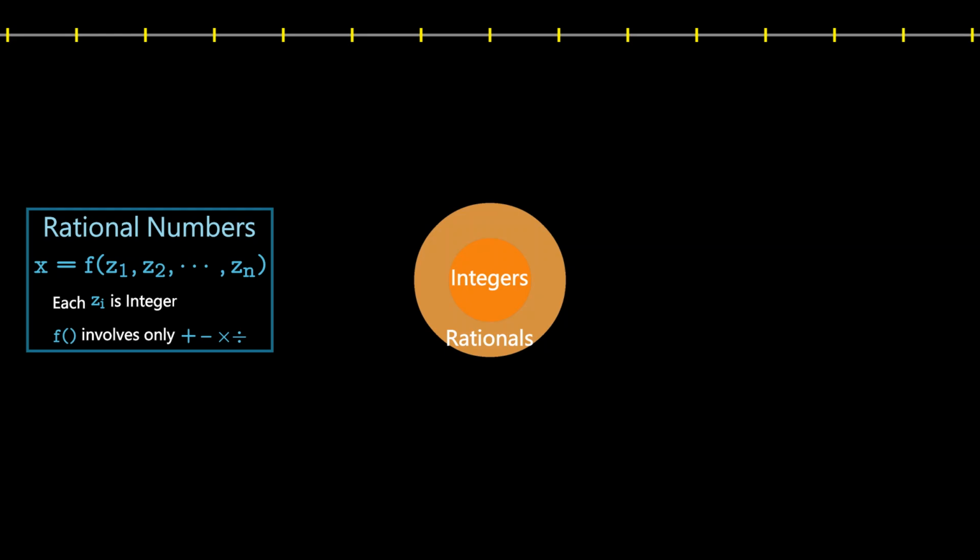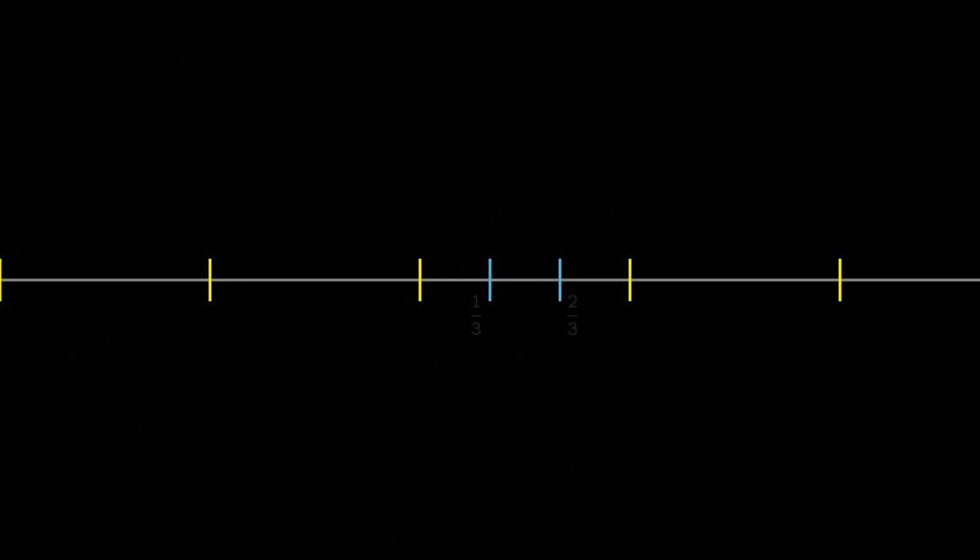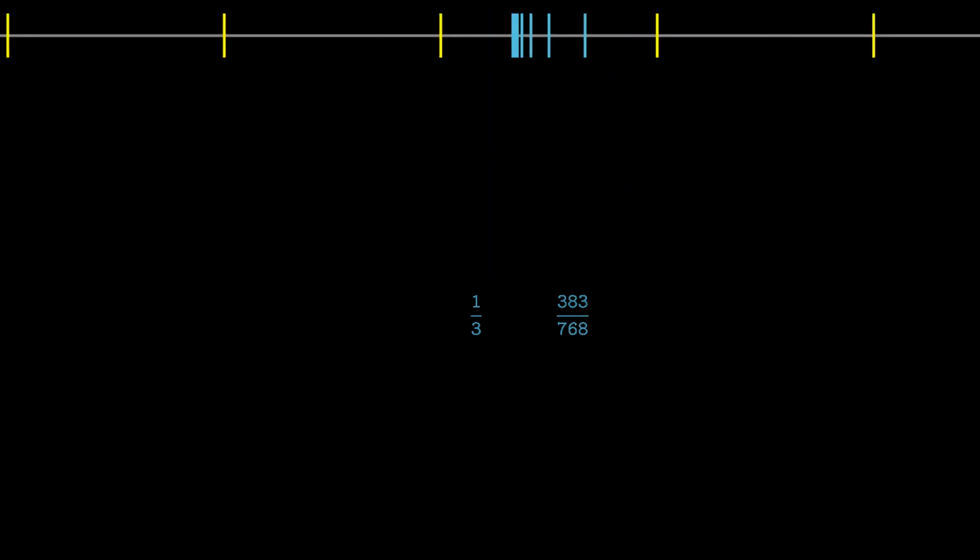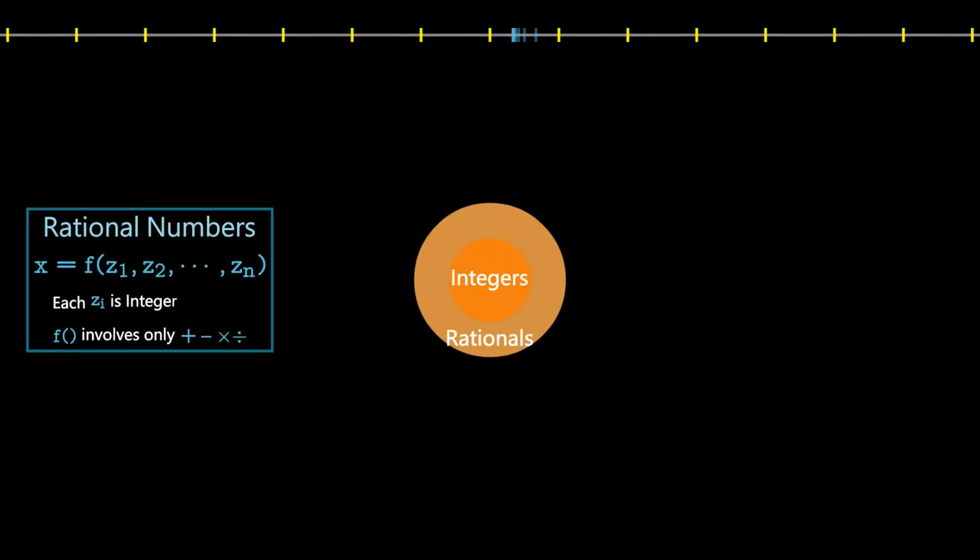Rational numbers have a notable property called density. Between any two rational numbers on the number line, no matter how small the interval, there is always another rational number. Due to the density of rational numbers, it might intuitively seem that all numbers on the number line are rational. However, this is not the case.